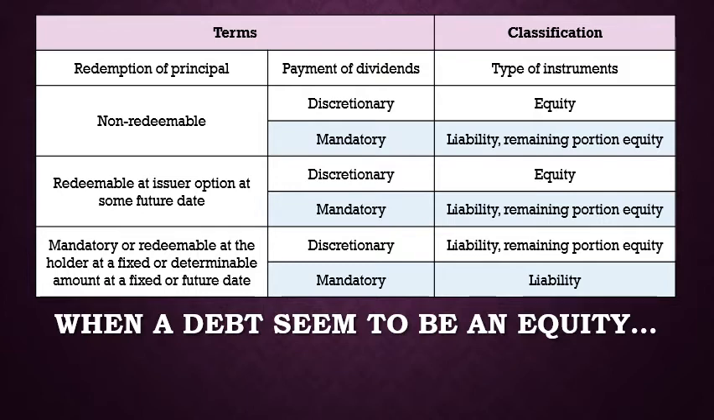If the preference shares is mandatory or is redeemable at the discretion of the holder, then the shares must be a liability. Assessments of dividends will, however, determine whether the entire amount should be recognized as liability or there exists a portion that should be recognized as equity.